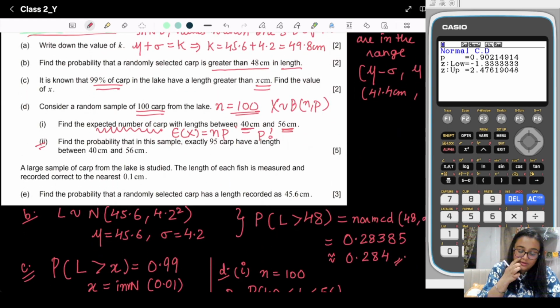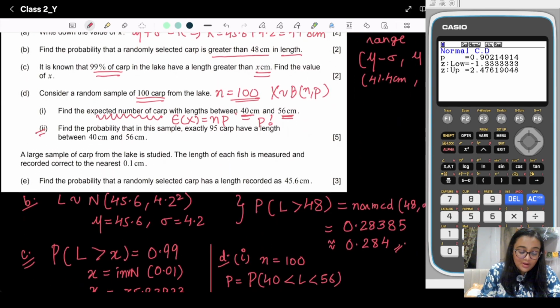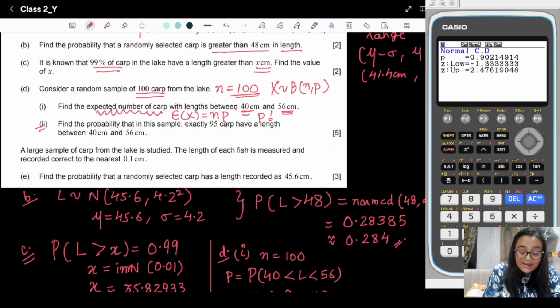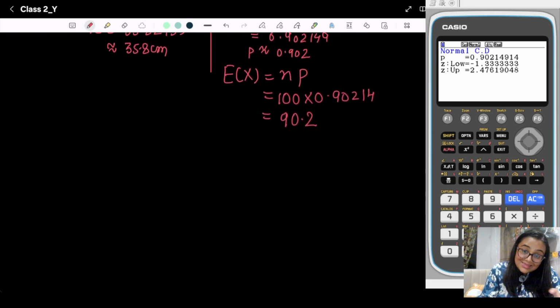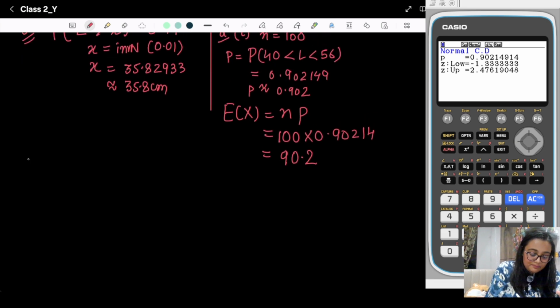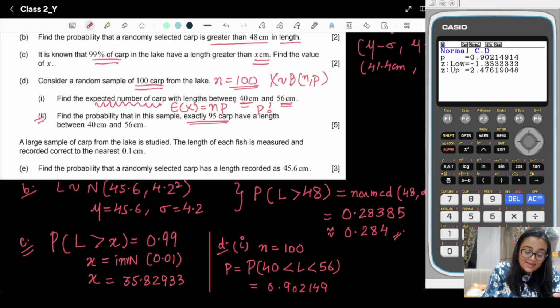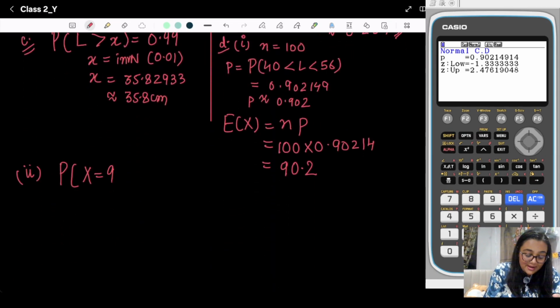In the second part, what we need to find out? Exactly 95. Now see, they are asking about the probability of a number of carps. That means in this case we will use x. So the probability of x equal to exactly 95 carp. x represents the number of carps, L represents the length of the carp.